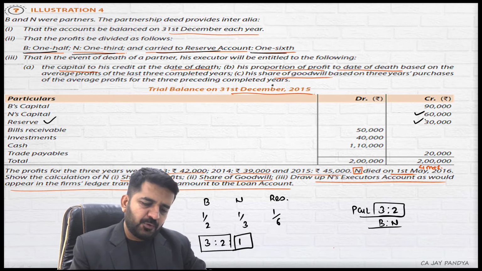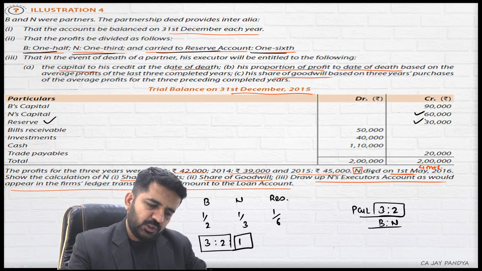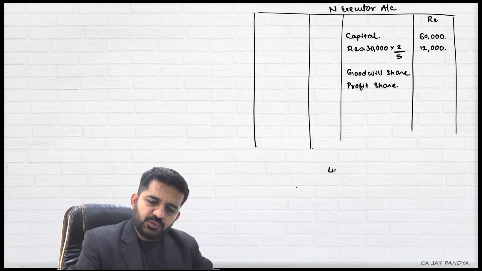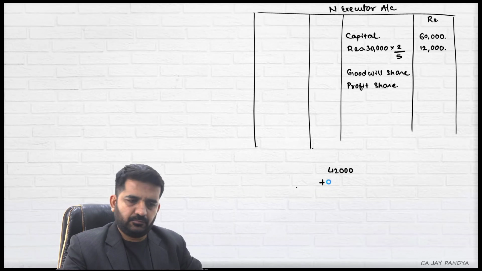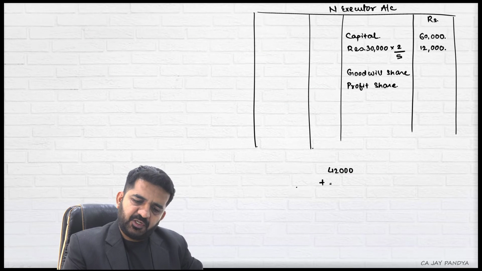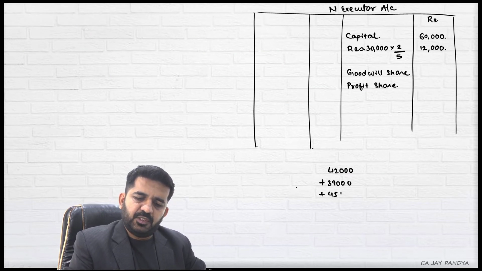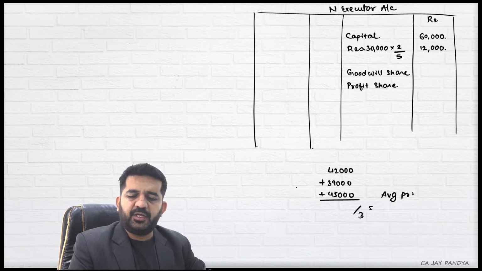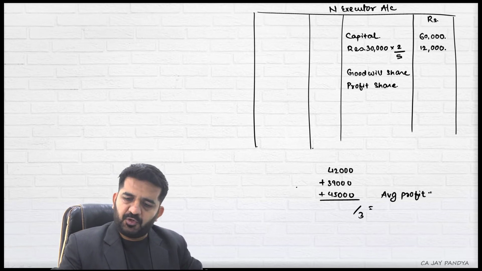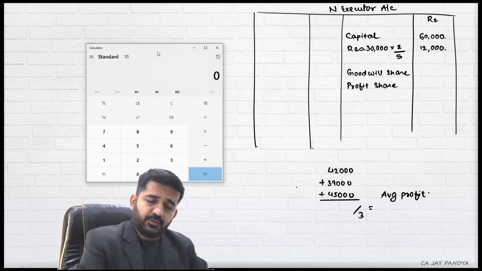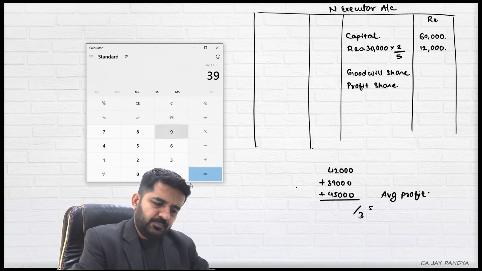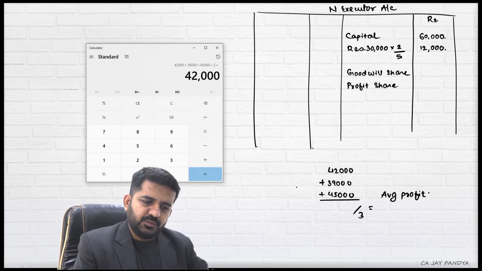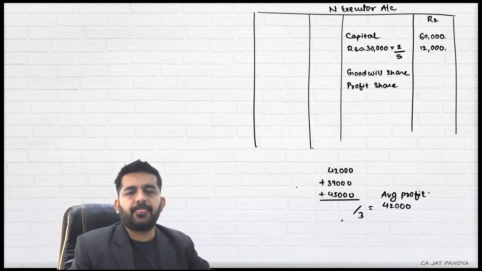Let me find out the average profit of the 3 preceding completed years. 42,000 plus 39,000 plus 45,000, total divided by 3 will be nothing but the average profit. Let me find out. But what is goodwill?